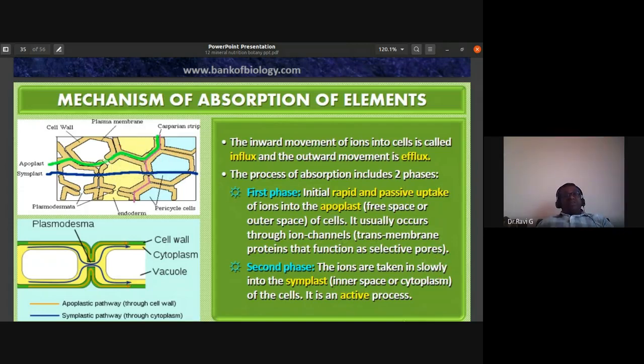In the second phase, the ions are taken in slowly into the symplast through the endodermal cells. It is through the symplast, the inner space or cytoplasm of the cells. So it is an active process. The first phase is a passive process and it is through the apoplast pathway. The second phase is through the symplast, that is in between the cytoplasm of the cells by plasmodesmatal connection. And the second phase is an active process.